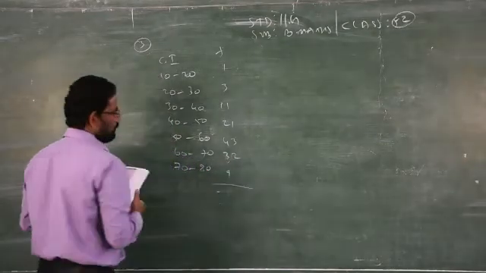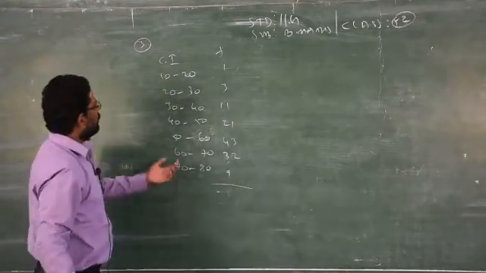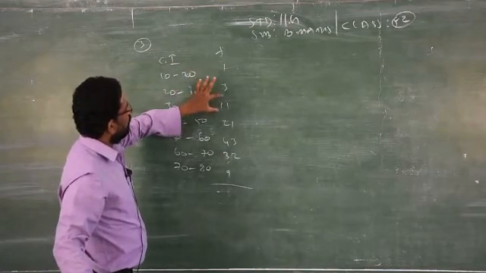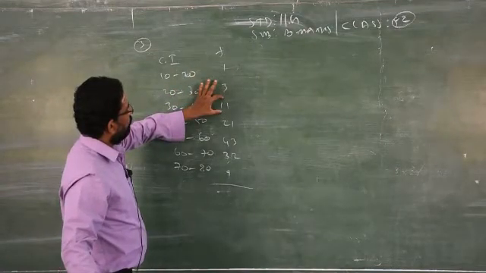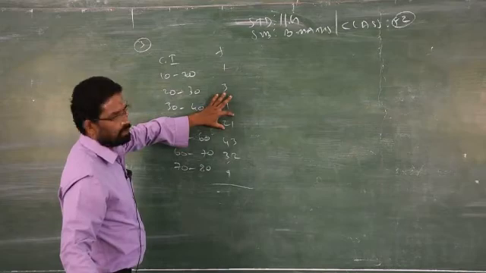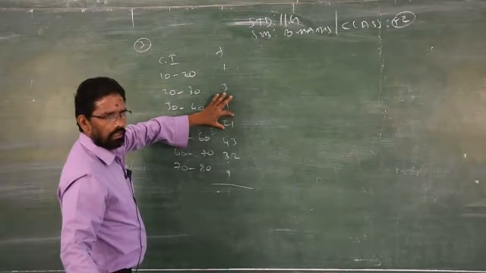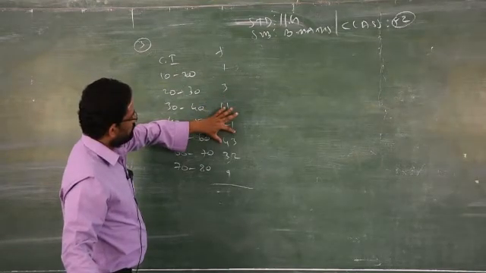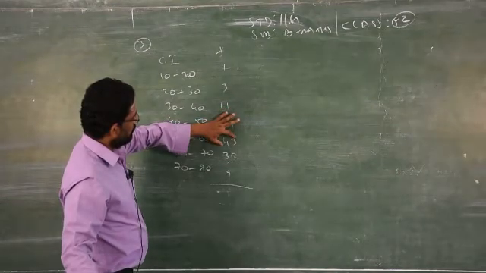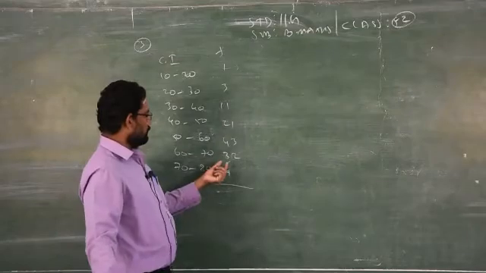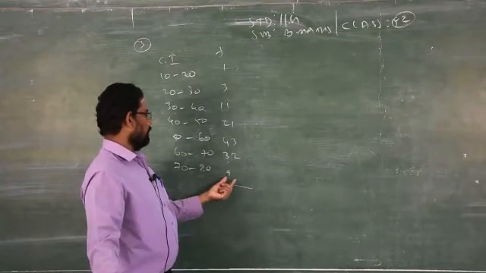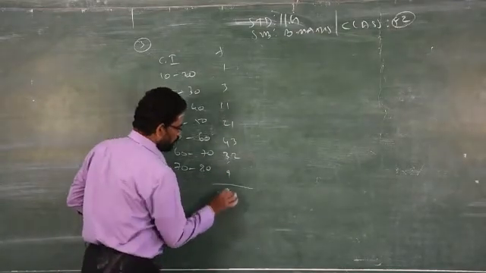Clear? Just add, use calculator: 1, 4, 15, 36, 79, 109, 118 plus 2, 120.